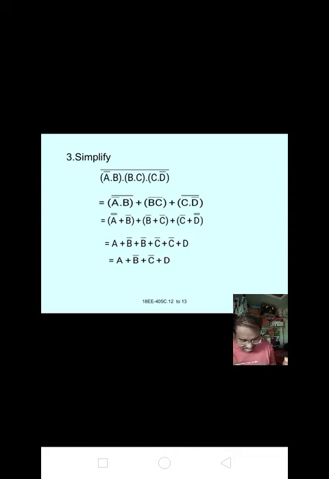That is A + B' + C' + D. Answer is A + B' + C' + D.